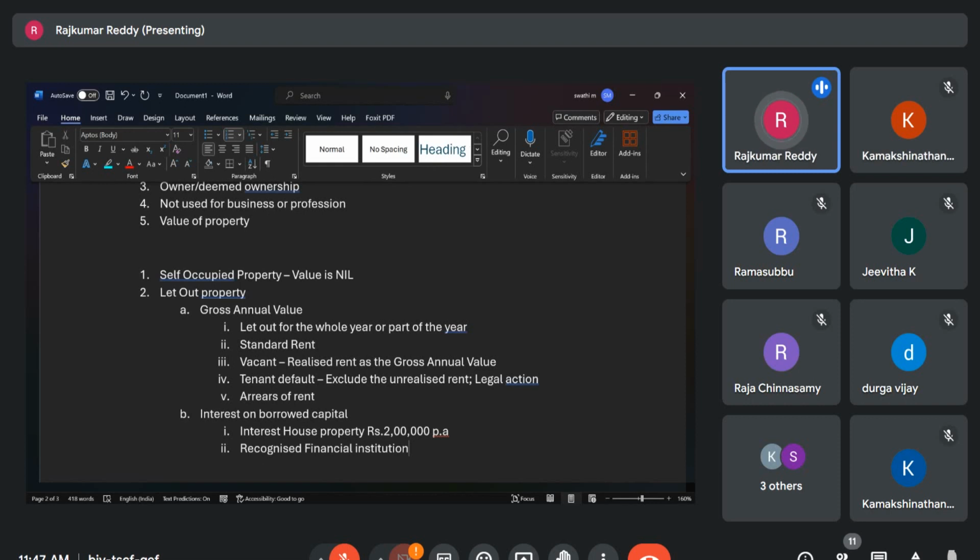From all these, certain exemptions are allowed to all persons irrespective of income source. So those exemptions are covered in section 80C, such as contribution to NPS and certain disabilities and all.